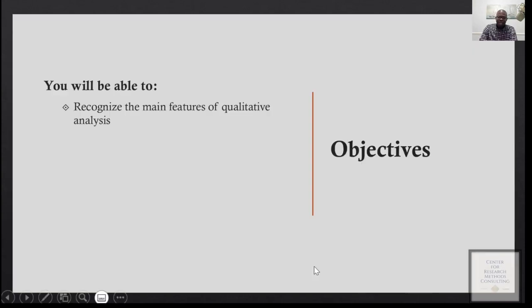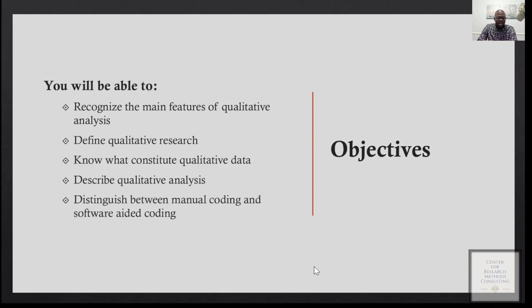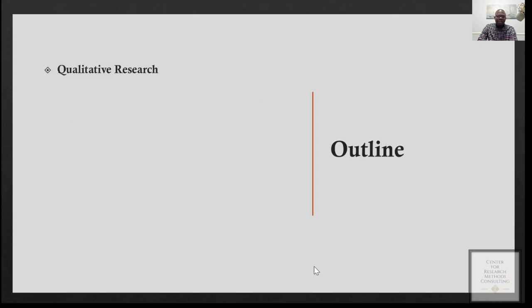So in terms of the objective, at the end of this presentation, you'll be able to recognize the main features of qualitative analysis. You'll be able to define qualitative research. You also know what constitutes qualitative data, and you'll be able to describe qualitative analysis and also differentiate between manual coding and software-aided coding.